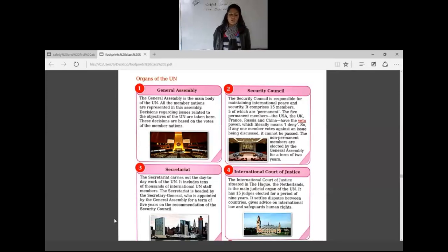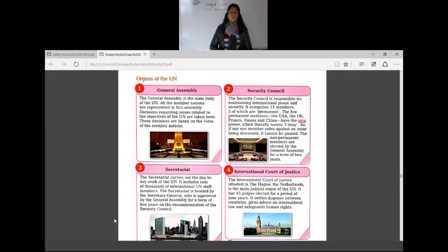Okay. So now the organs of the UN. The first organ is the General Assembly. Although I have already explained, once again I am giving you the explanation and reading as well. The General Assembly is the main body of the UN, and all the member nations are represented in this assembly. Decisions regarding issues related to the objectives of the UN are taken here.